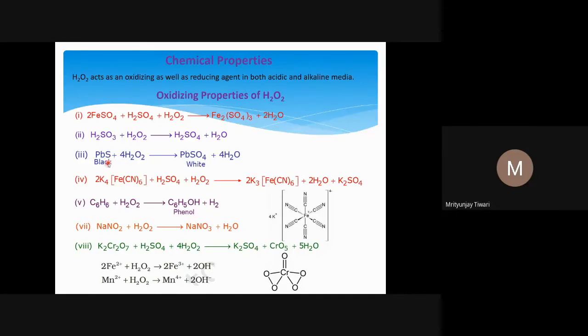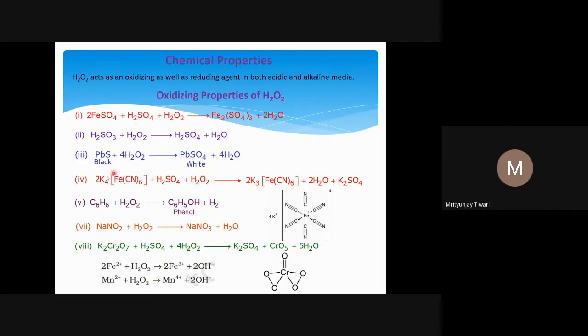So in PbS, the oxidation state of sulfur here is -2. And in the case of PbSO4, lead sulfate, the oxidation state of sulfur is +6. That we know, in sulfate the oxidation state of sulfur is +6. So what will happen? The oxidation of sulfur is happening here from -2 to +6, and it was done by H2O2.